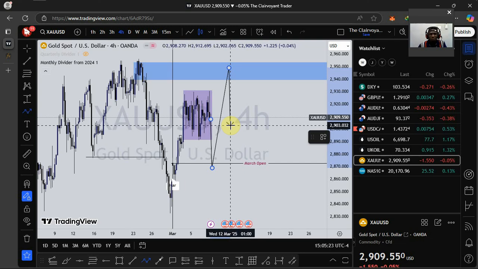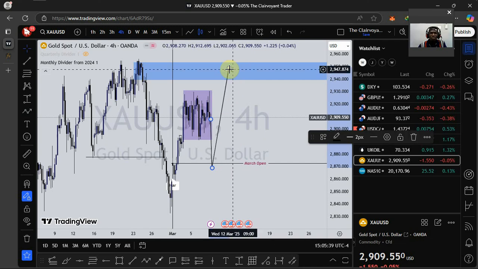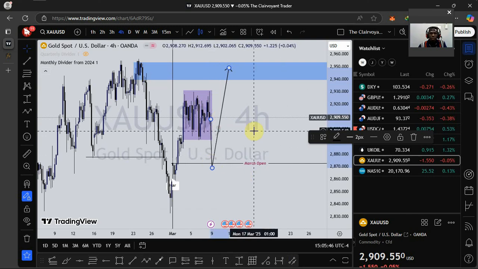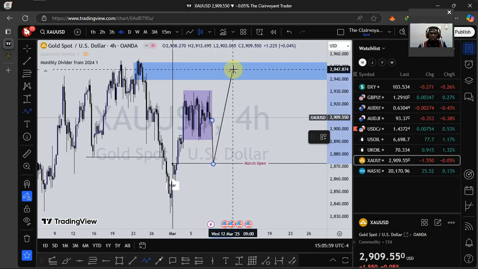So as it stands now, the direction of the gold market is not clear at the moment. But with the current price action, we're expecting a manipulation to happen. Currently this is an accumulation phase. So if manipulation happens in this way, that we have a breakout to the downside, I will look forward for buys targeting this high right here.